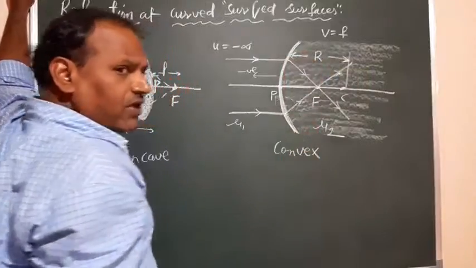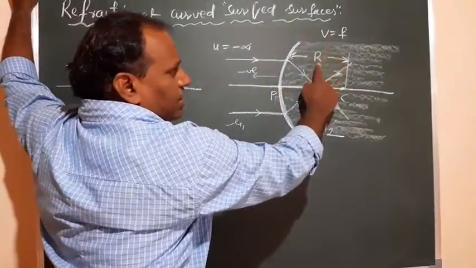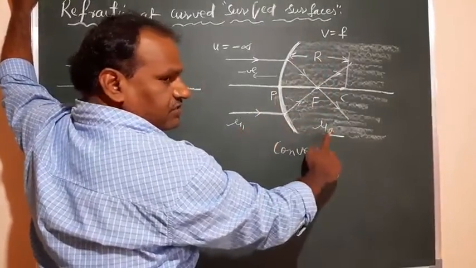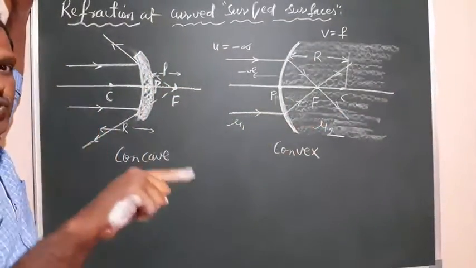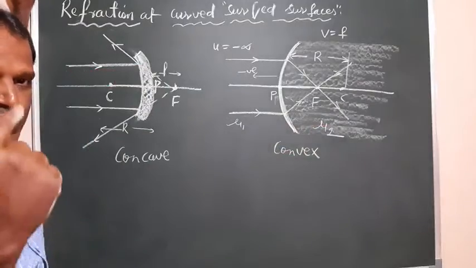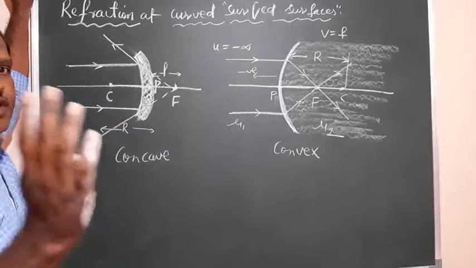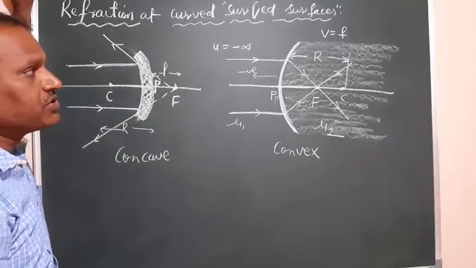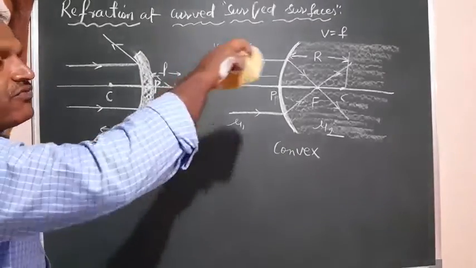So here there are 5 variables: object distance, image distance, radius of curvature, refractive index of the first medium, and refractive index of the second medium. The 5 variables are mu1, mu2, u, v, and capital R. Capital R is the radius of curvature, u is the object distance, v is the image distance, and mu1, mu2 are refractive indices of the two mediums separated by the curve. So what is the relation between these 5 variables?